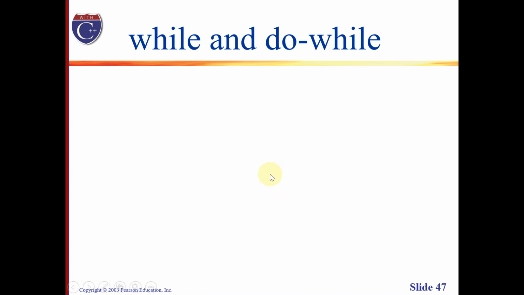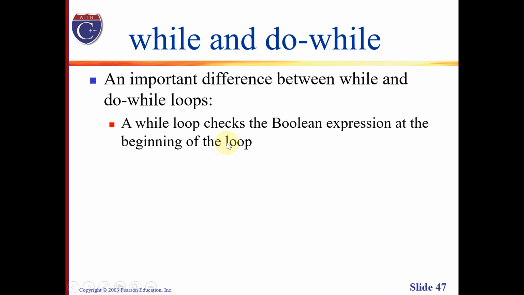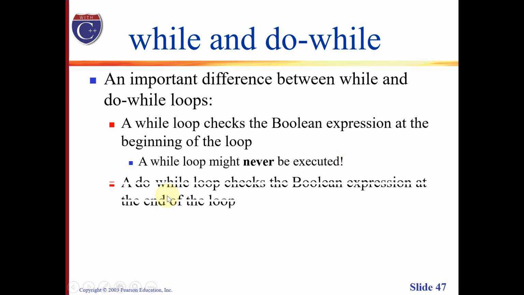Let's take a look at the while and do while loops. Of course, the following are the important differences between while and do while loops. First, a while loop checks the Boolean expression at the beginning of the loop. In this case, a loop might never be executed. So basically, that's the nature of a while loop.